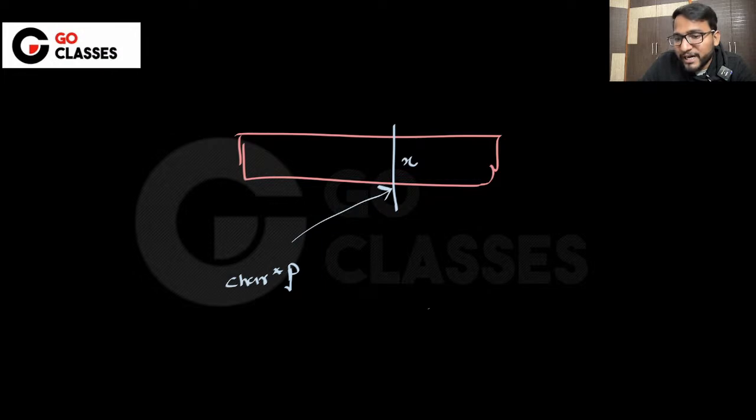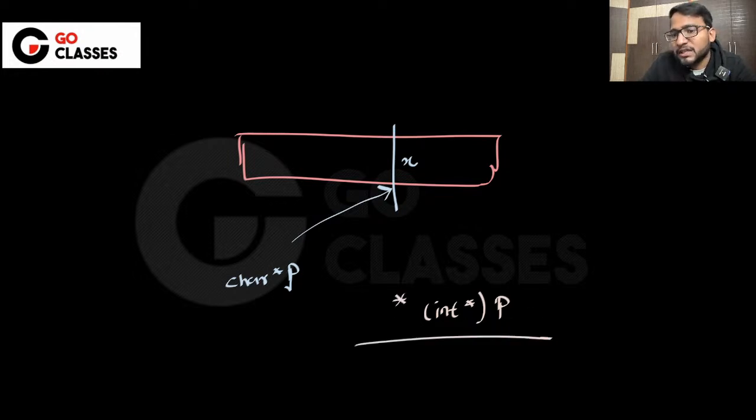What you can do is immediately typecast this to integer. Maybe this is one of the options, and then you can say, let me first typecast it to the integer pointer, and then I need to dereference it. This is a perfectly valid option. This will give you the x. This is same as x, isn't it?